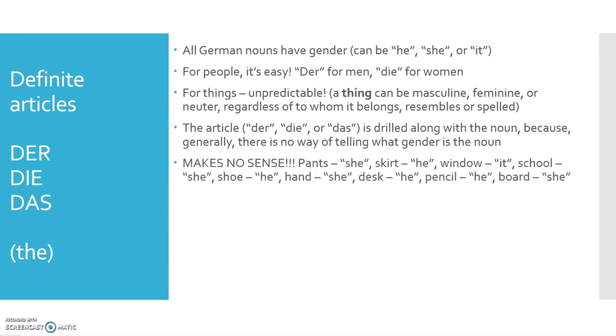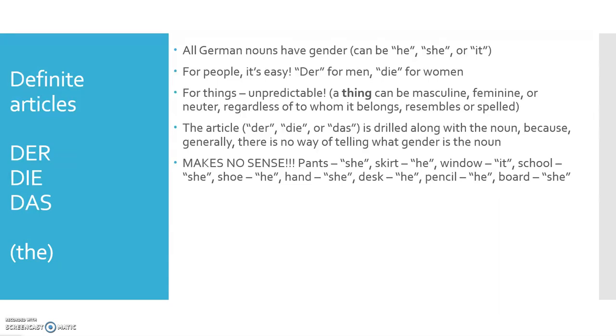Okay. Now, as I said, as much as you want to find a pattern, most likely you will not be able to, or you'll be Einstein and then let me know so we can put a copyrighted material on that. So, it makes no sense. You look at the item and you go like, what? It can be masculine. It makes no sense. You could be guessing, but pants, for example. Pants, right? It's they in English because we see it as a plural item. In German, it's actually she. We see it as singular and we see it as feminine.